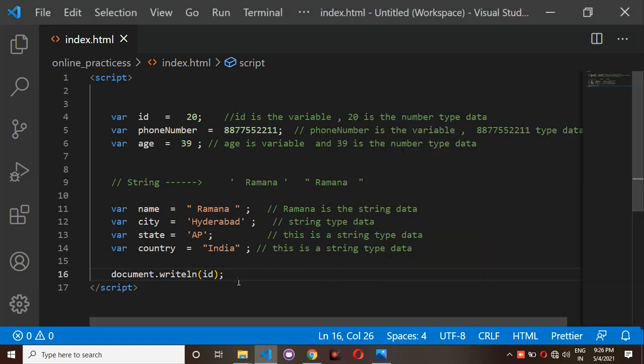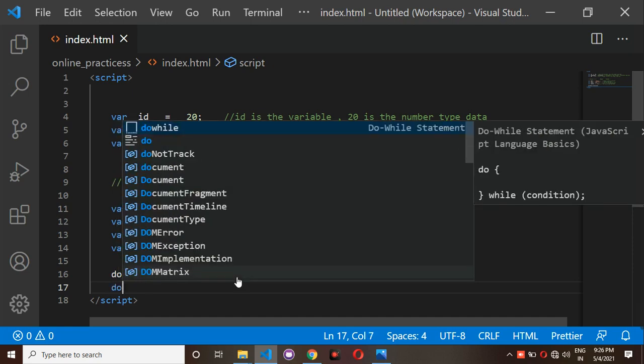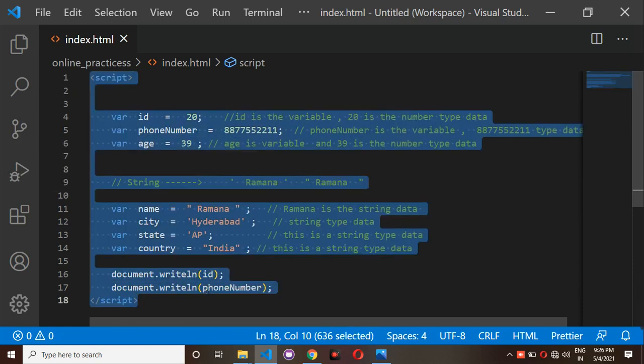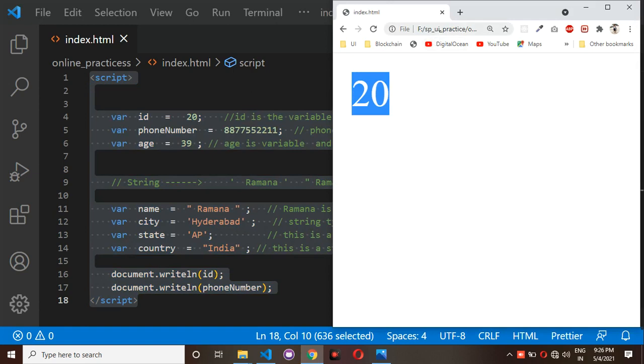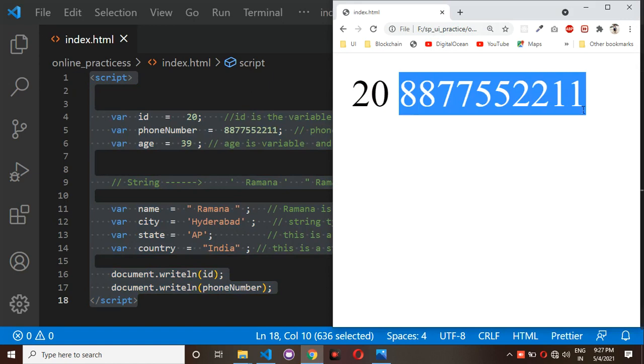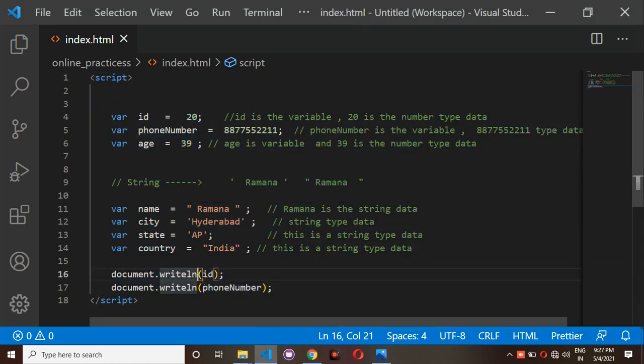In the same way, I am going to write one more thing here. For example, document.writeln of, next I am going to give phone number. Now check the output. You got the phone number after the ID number. First you have written the ID number, after the ID number you have written the phone number also. If you want to see anything on the screen, you have to write the document.writeln method. If you write this, then only you can see something on the screen.